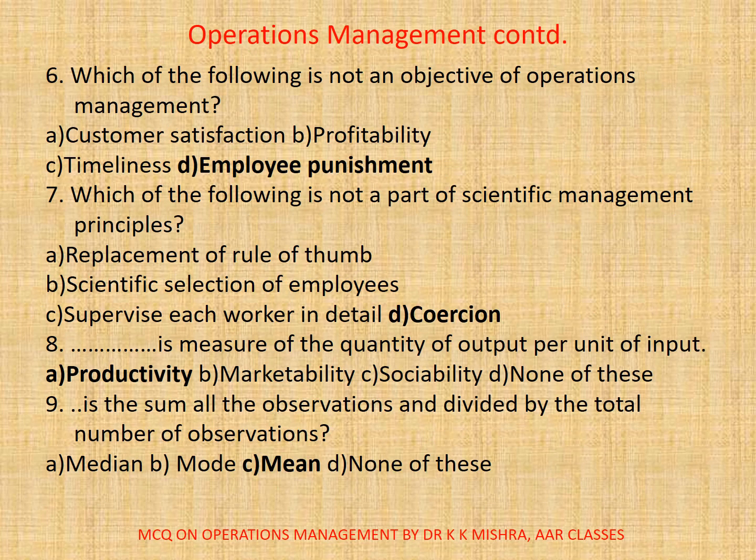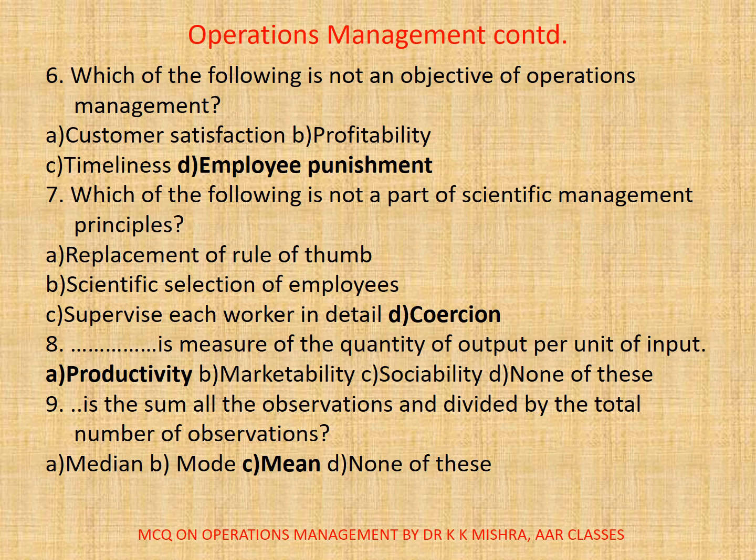Intangibility. 6. Which of the following is not an objective of operations management? A. Customer satisfaction, B. Profitability, C. Timeliness, D. Employee punishment. Here correct option is D. Employee punishment. 7. Which of the following is not part of scientific management principles? A. Replacement of a rule of thumb, B. Scientific selection of employees, C. Supervise each worker in detail, D. Coercion. The correct option is D.